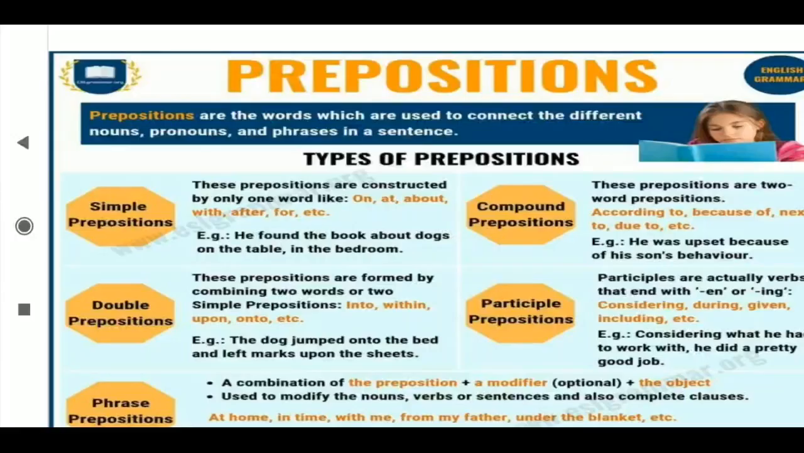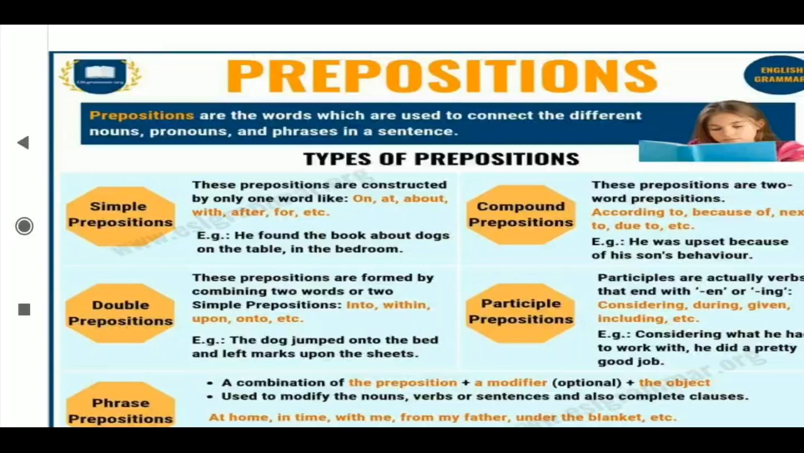Let's see some more kinds of prepositions. You know that prepositions are the words which are used to connect the different nouns, pronouns and phrases in a sentence. Now there are some more types, the first one being simple preposition. Simple preposition means the prepositions you have seen till now: preposition of time, direction. Okay, those all will come into the simple preposition.